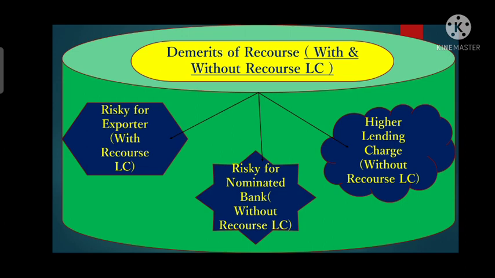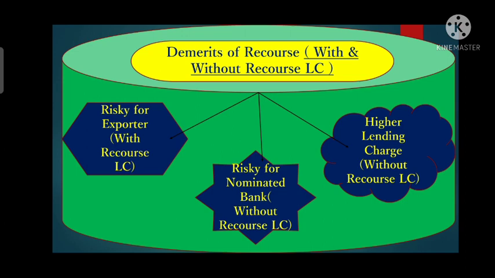Why? Because in with recourse LC, in the end the exporter has to refund the fund back to the nominated bank if there is a default from the issuing bank side. So if the issuing bank defaults while making payment to the nominated bank on the maturity date, then the exporter has to refund that fund back to the nominated bank, which it has received against the documents purchased by the nominated bank. So it is risky for the exporter if it is with recourse LC.